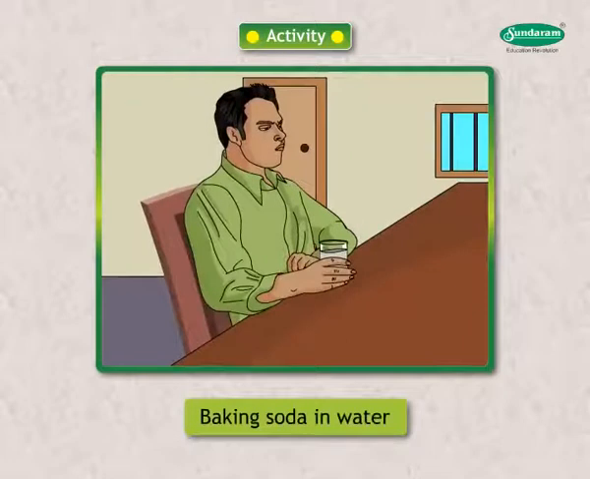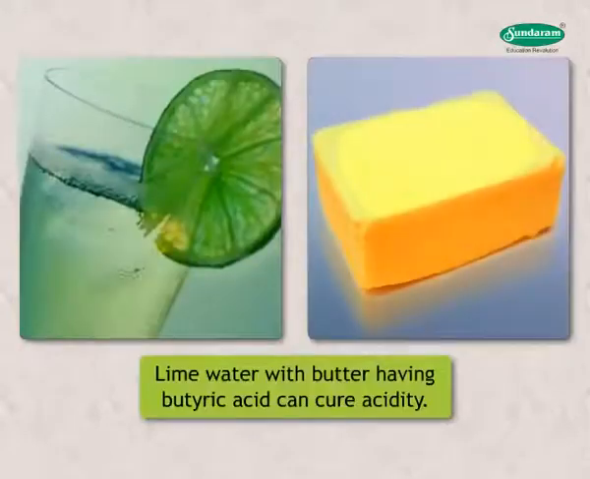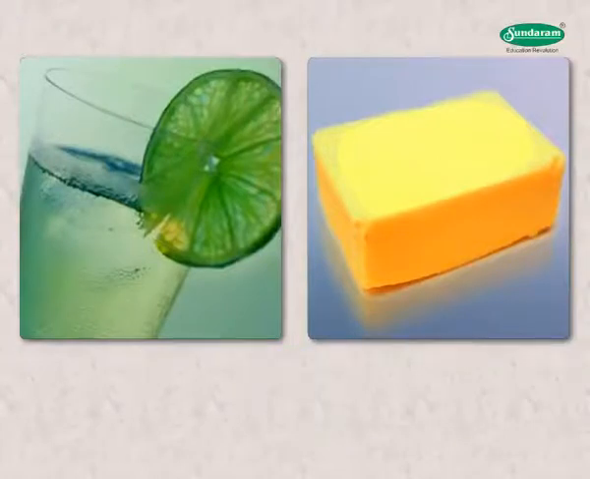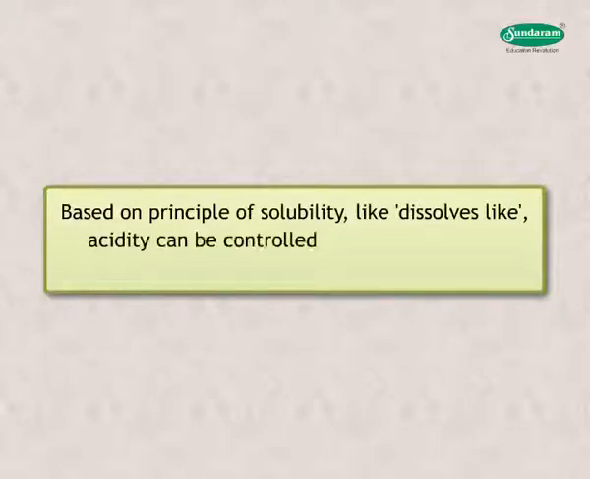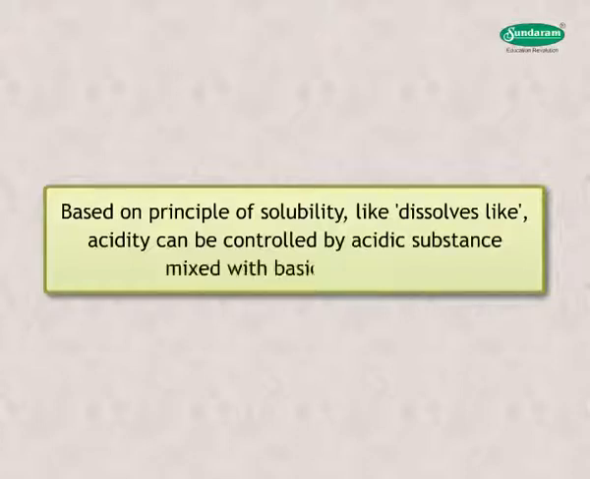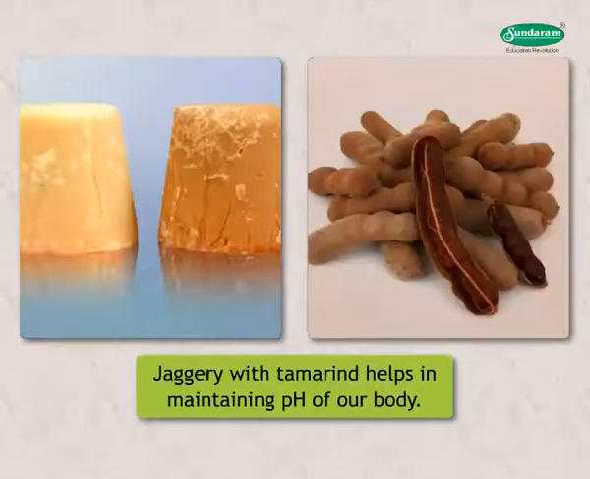Baking soda in water is a cure. Milk of magnesia, that is magnesium hydroxide, is also a cure. Lime water with butter having butyric acid can cure acidity. Can you explain why? Based on the principle of solubility, like dissolves like, acidity can be controlled by acidic substance mixed with basic substance. Similarly, jaggery is used with tamarind while cooking. This helps in maintaining pH of our body.